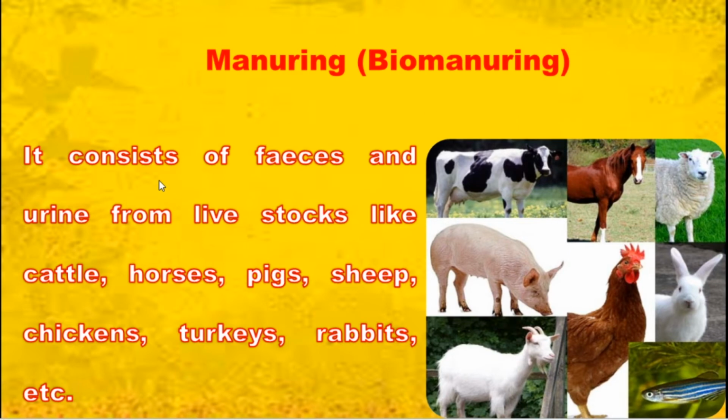Manure or bio-manure contains the feces and urine from livestock like cattle, horses, pigs, sheep, chickens, turkeys, rabbits, etc. All the waste material we can include under manuring. Later we are going to study green manure, compost and leguminous plants. But here, manure or manuring is the waste material obtained from animals. All these animals are herbivorous.